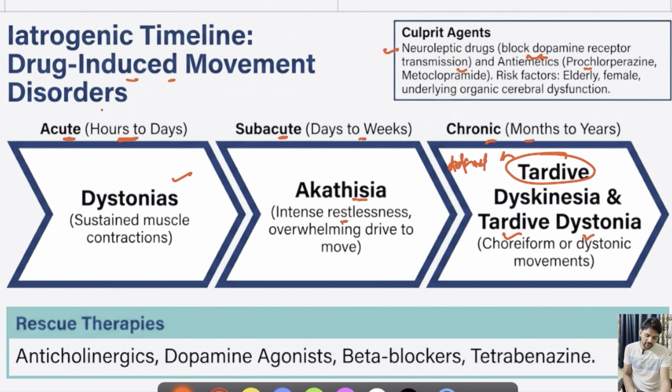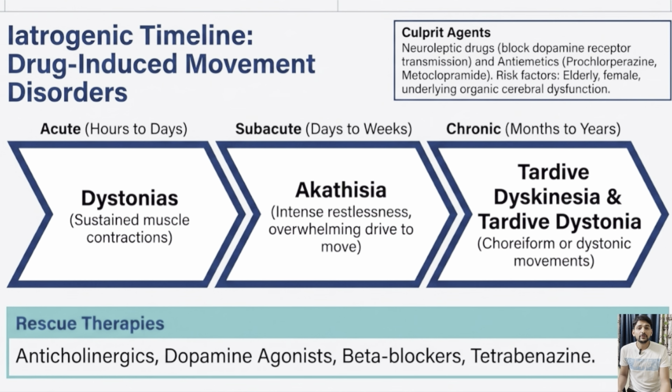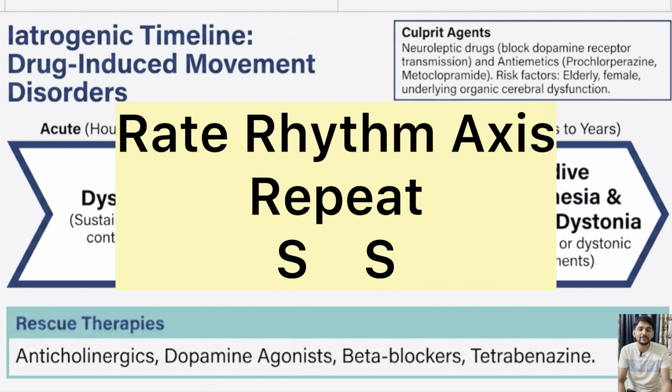And how to treat this drug-induced movement disorder? Try to find out the culprit agent and avoid that. Also, we can take the help of anticholinergics, dopamine agonists, beta blockers, or tetrabenazine. So this was in-depth discussion regarding movement disorders. Hope you have understood the approach and the mnemonic which you should apply whenever you get the case of movement disorder. That is rate, rhythm, axis, repeat.